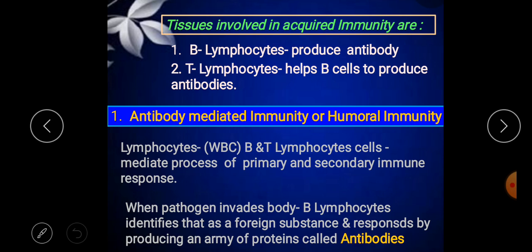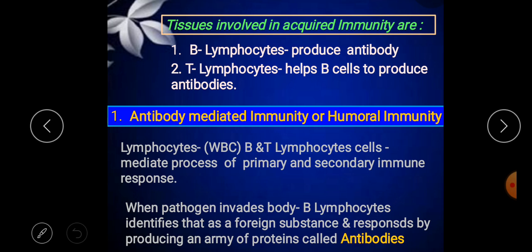What is the function of the B lymphocyte here? It produces the antibody. What about the T lymphocytes? They help B cells to produce the antibody. T lymphocytes will never produce any antibodies. They help the B lymphocyte cells to produce the antibodies.